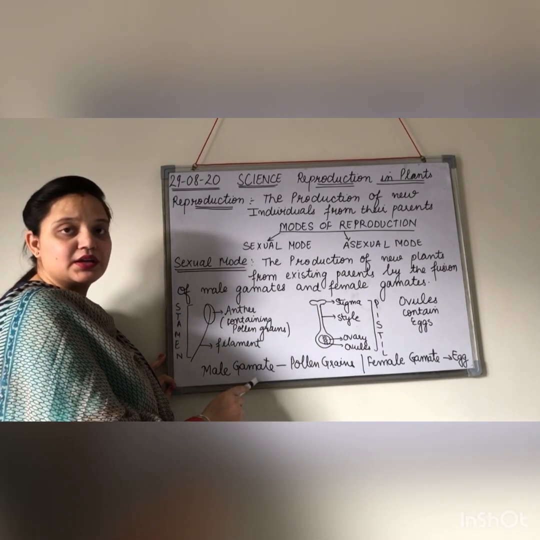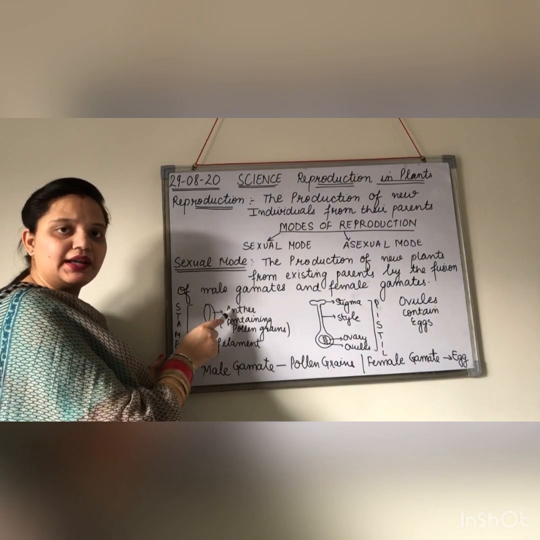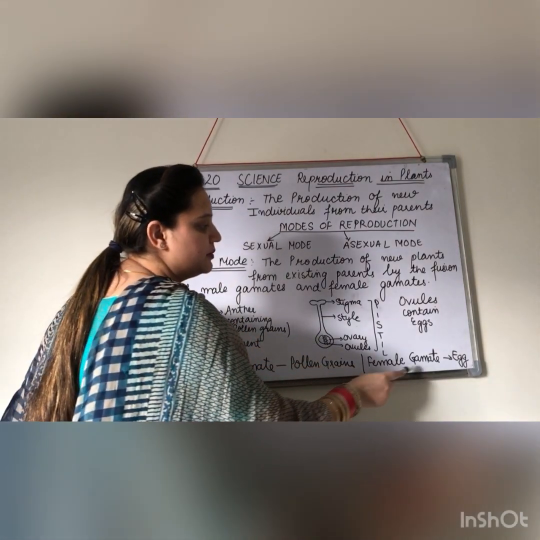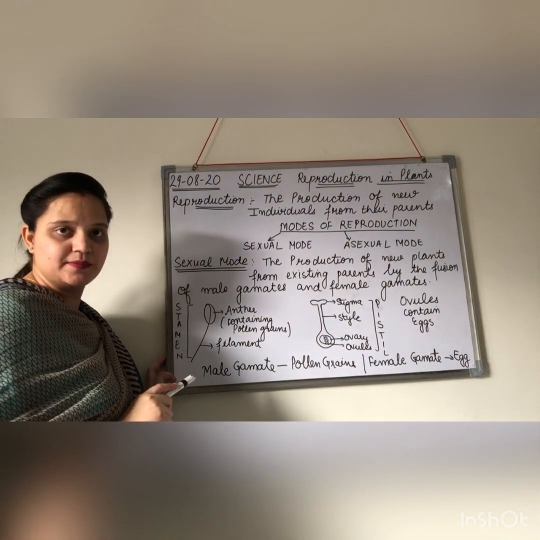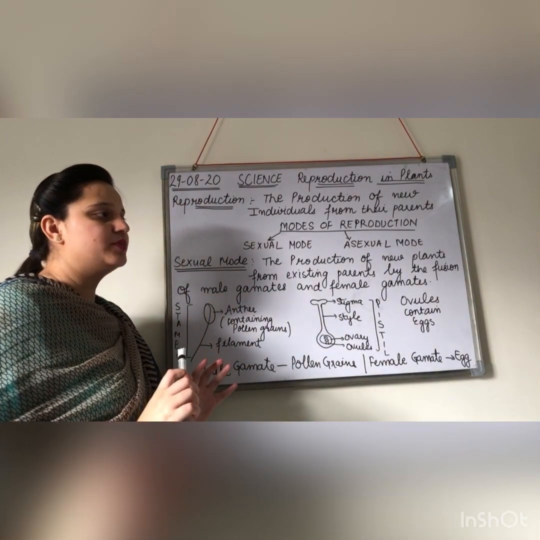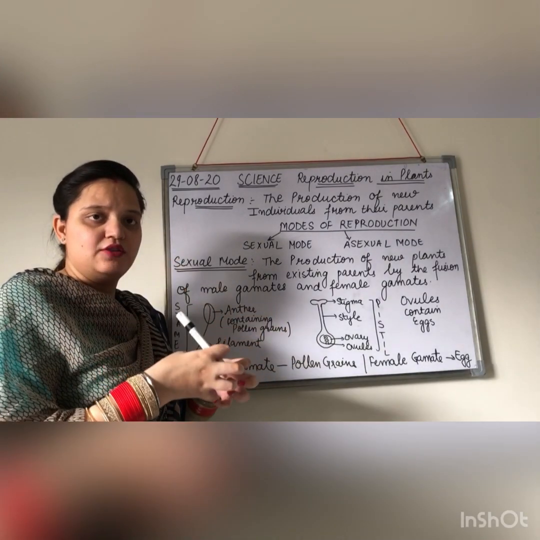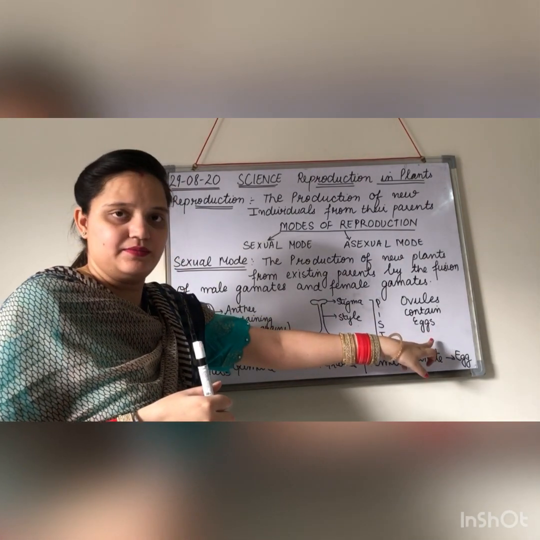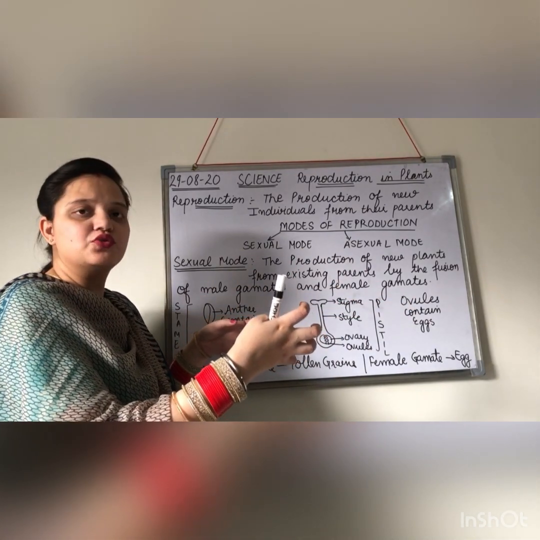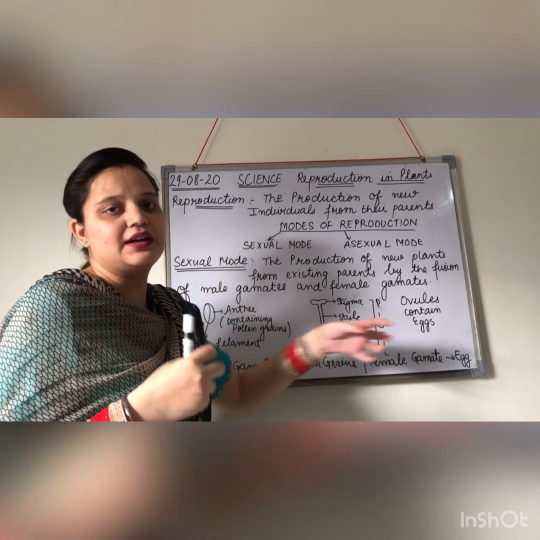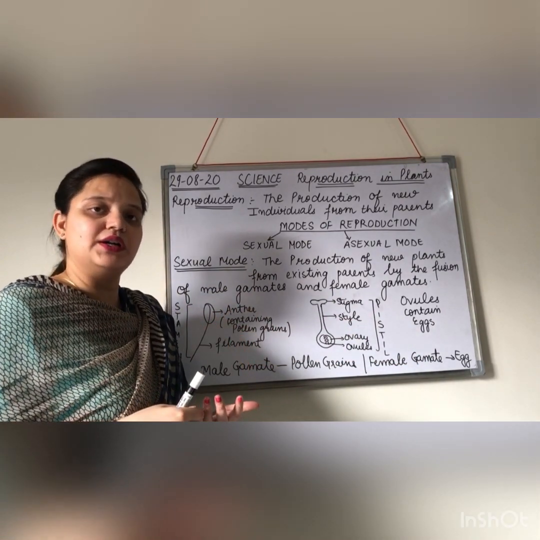Here the male gametes are what? The male gametes are the pollen grains that we get from the anther. And the female gamete here is the egg that is there in the ovules. So what is going to happen now? The pollen grains, the male gametes, are going to be fused with the female gametes, that is the eggs. Okay, and in this way the fertilization will take place.